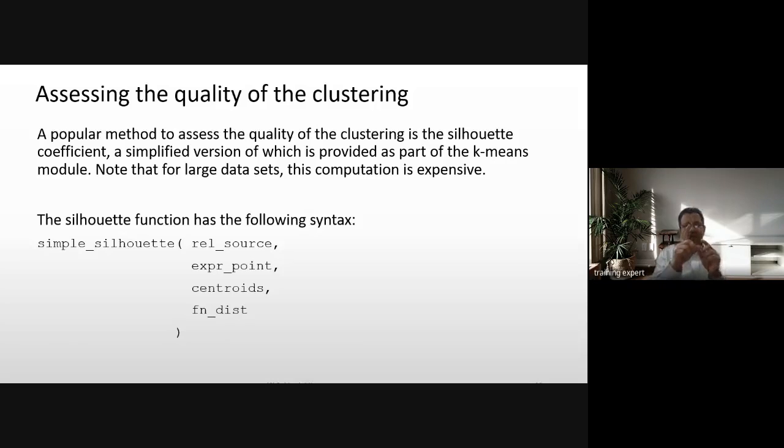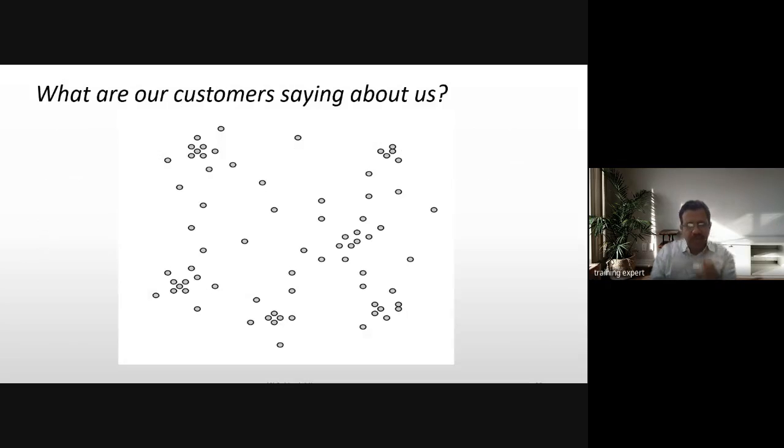For 1 cluster, what is the quality? For 2 clusters, what is the quality? So you are able to find out the best optimum. We'll see how. So let's say, what are our customers saying about us? All the data points are plotted on an x and y axis, and we assign, let's say, 3 centroids. Are you able to see green, red, and blue as 3 different centroids? We have placed them by various algorithms.